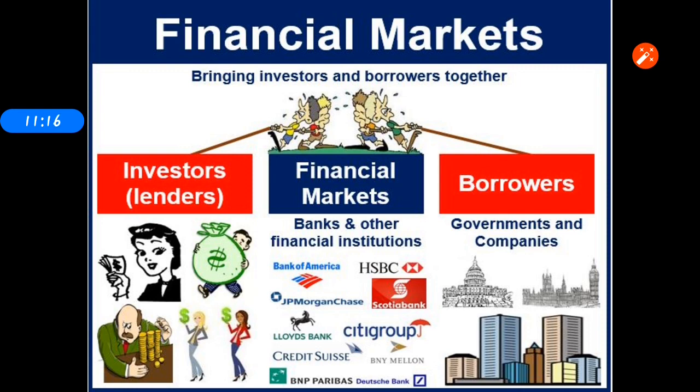So the accumulation of funds that may be beyond my capacity in a reasonable period of time, that is called a financial market. Look at this picture: one aspect is the investor and another aspect is the borrowers. Joined together, that is called a financial market. I am investing money in the bank.